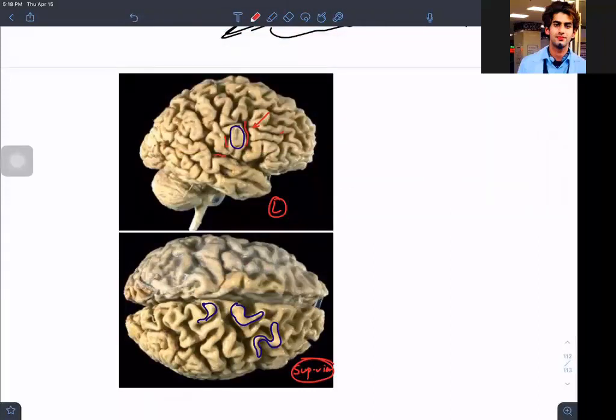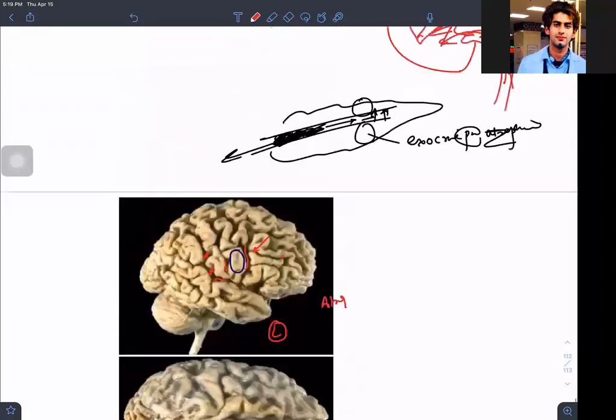Can you appreciate from this image that the gyri have become narrower? Normally it's not like this. The gyri have become narrower and the sulci have widened. There is a very prominent widening of the sulci. So narrow gyri, widened sulci: atrophy of the brain. It can be due to any pathology. So this is the atrophy of brain which I have.